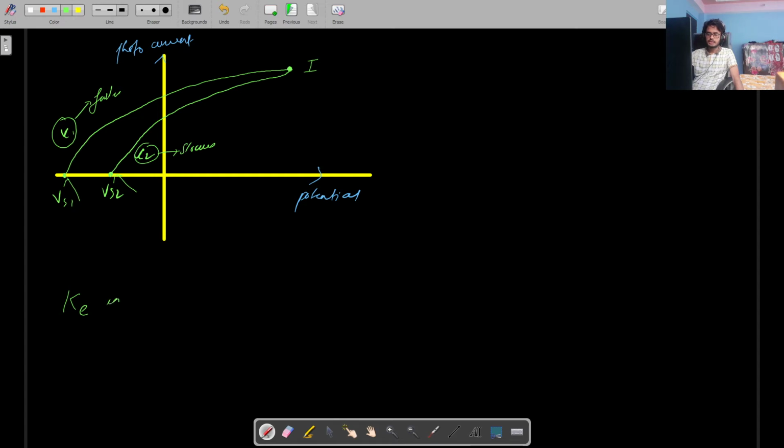So kinetic energy of the fastest electron is independent of the intensity of the light. It'll just depend upon the frequency of light. Kinetic energy of the fastest photoelectron depends on the frequency of light. Yeah, the kinetic energy of the fastest electron will only depend upon the frequency of light and not on the intensity, right? So this is the thing you need to know. Okay, so this is clear, right? Photoelectric effect till here. Okay, so now what we do is we'll try to study a little bit about photons.